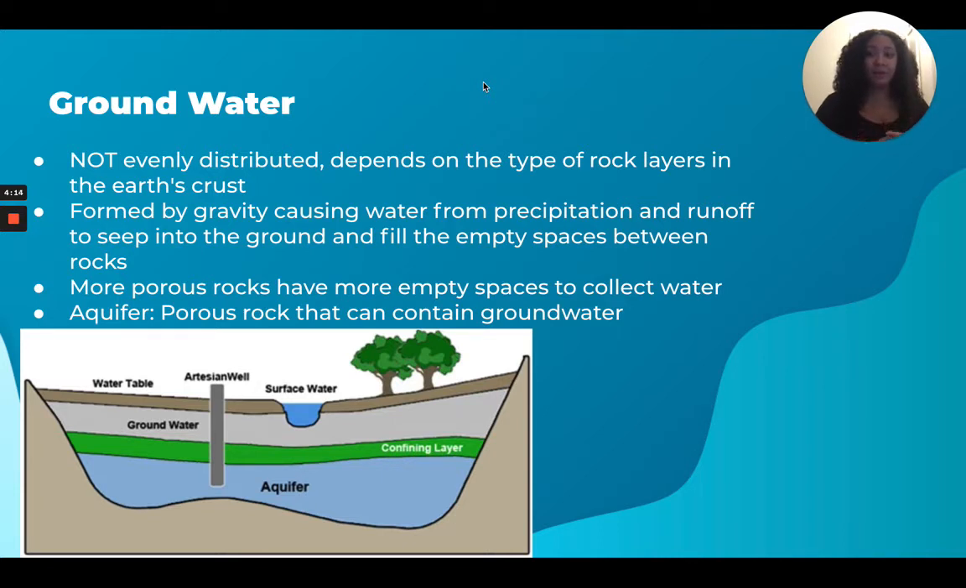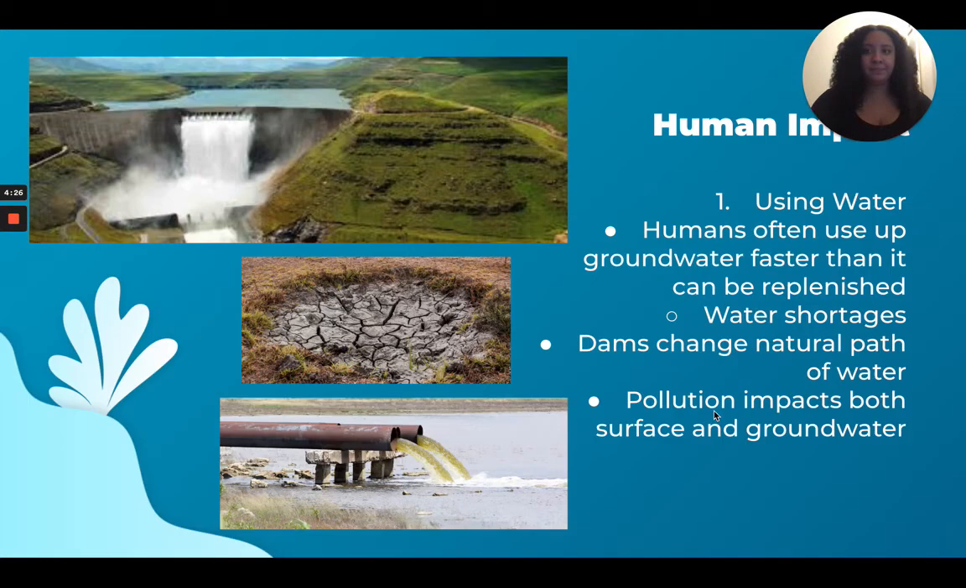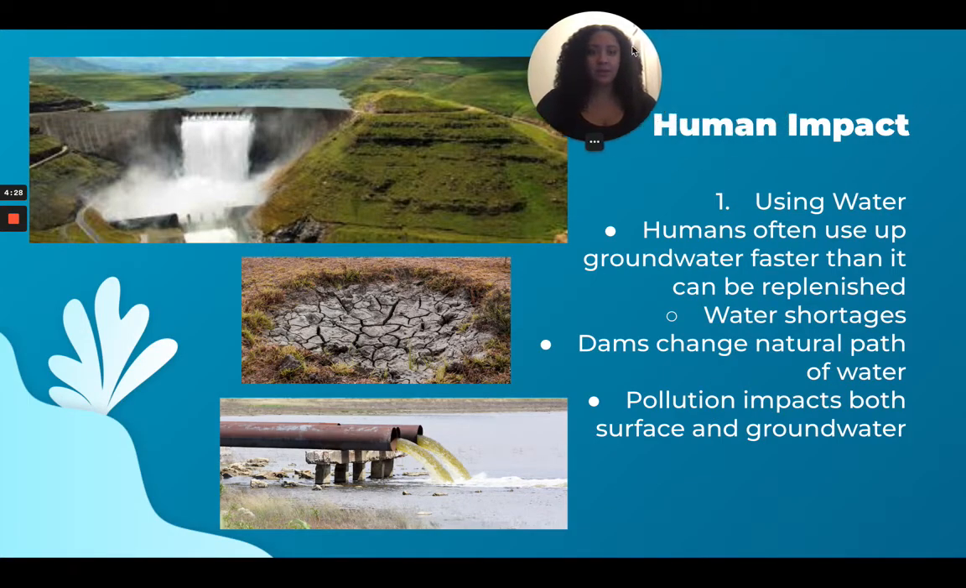And an aquifer is a porous rock that contains groundwater. Okay, so those porous rocks are called an aquifer. Okay, so what does this mean for us? For us, we use water all the time, right? Humans often use up the groundwater faster than it could be replenished. Okay, so we can see that here, which causes a water shortage.